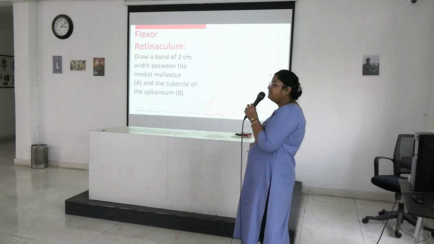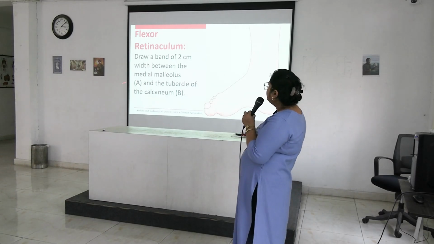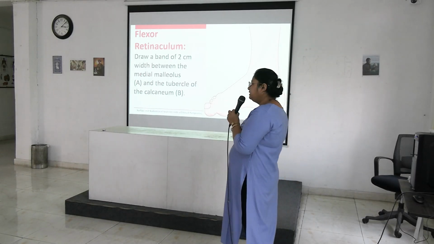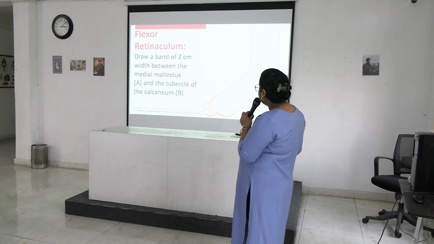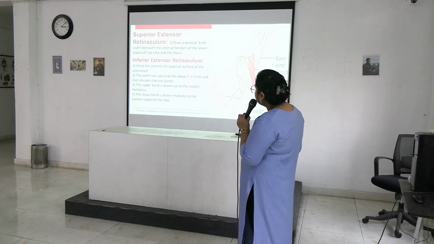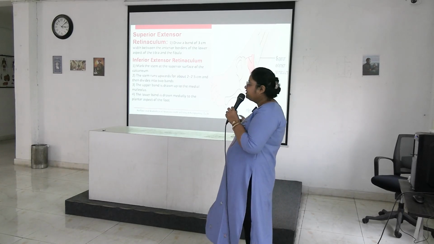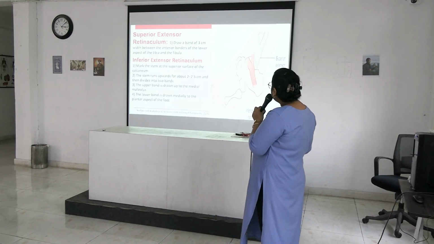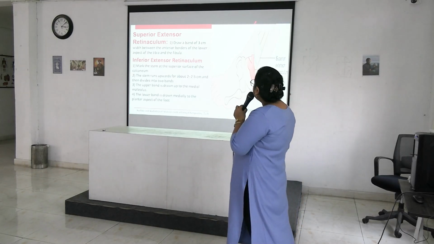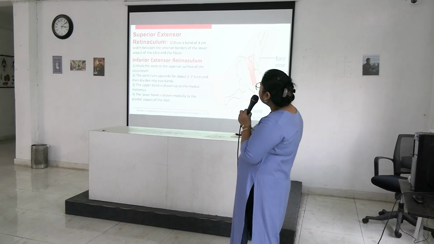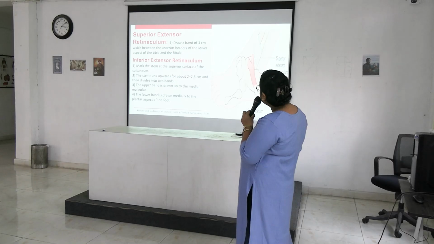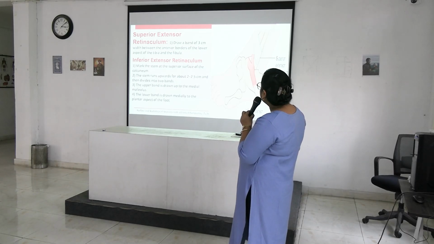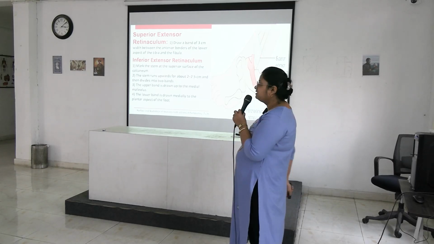Next is different retinaculum, flexor retinaculum. Draw a band of 2 cm width between the medial malleolus point A and the tubercle of calcaneum. This represents the flexor retinaculum. Next, two extensor retinaculum are there, superior and inferior. This is superior, this is inferior. Superior extensor retinaculum: draw a band of 3 cm width between the anterior borders of the lower aspect of tibia and the fibula. This is superior extensor retinaculum.